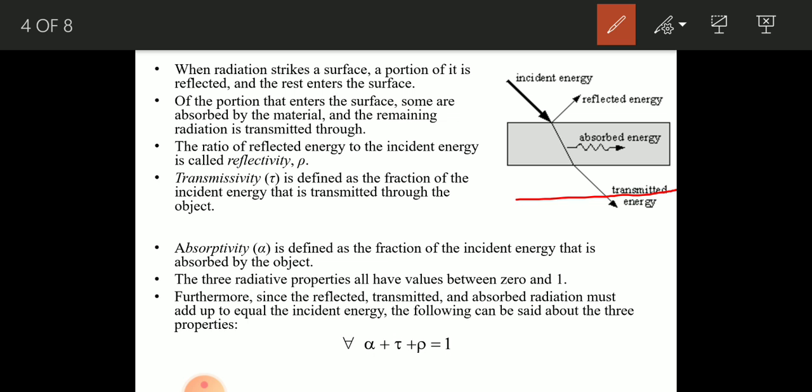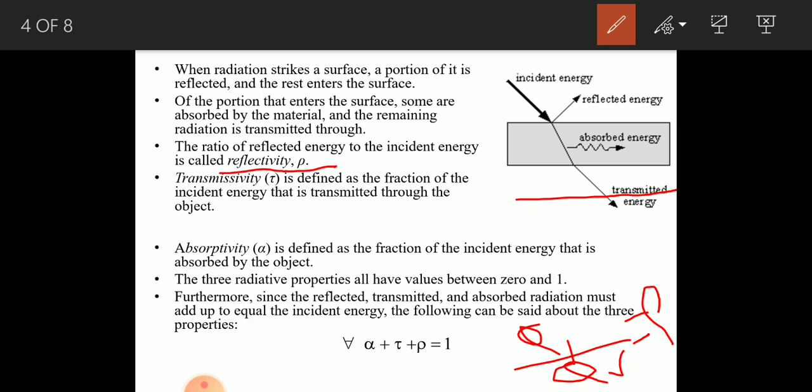Now see here, the first term is the reflectivity. So what does reflectivity mean? It is the ratio of incident energy. Suppose Qi is the incident energy, divided by the energy which is reflected by the body. If Qr is the radiation reflected by the body, then the ratio Qr divided by Qi is nothing but rho, which is the reflectivity of the body.